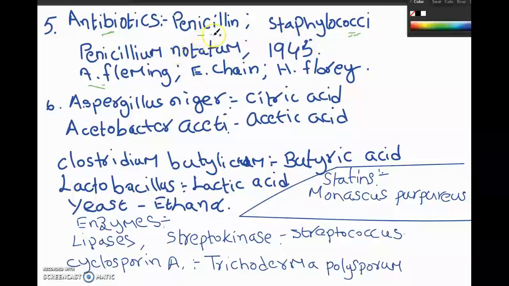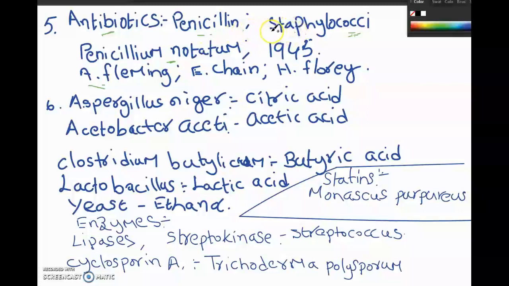And he found out that the organism that was growing is nothing but Penicillium notatum. This Penicillium notatum releases a chemical, which was named penicillin, produced by a fungus called Penicillium notatum. This chemical had the power of suppressing the growth of Staphylococci.